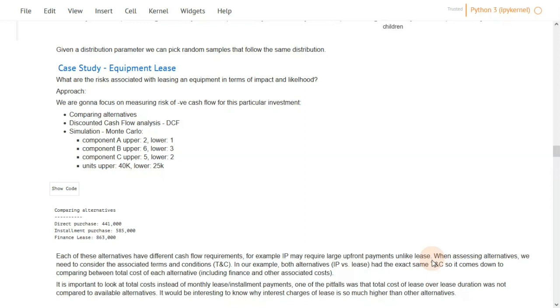You can review the lease contracts and you can find some terms and conditions that are not favorable to the company. You can assess the interest rate implicit in the lease and compare it to the prevailing interest rate in the market and see whether this is actually reasonable or not. But for the sake of this demonstration, we are going to focus on assessing the feasibility of the lease, whether the expected returns of this equipment are actually going to justify the cost associated with this investment.